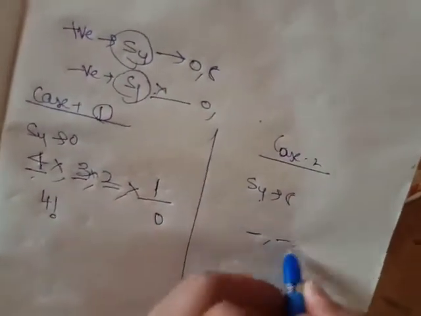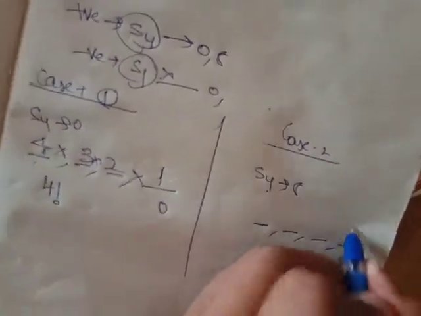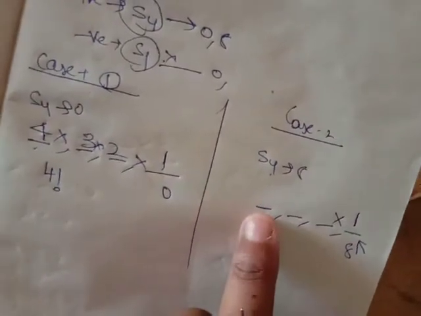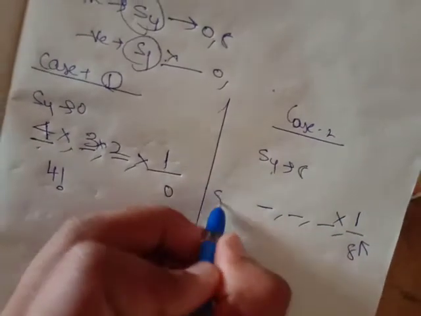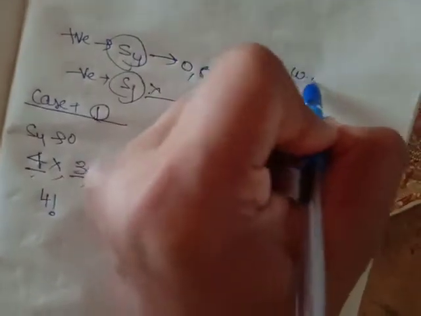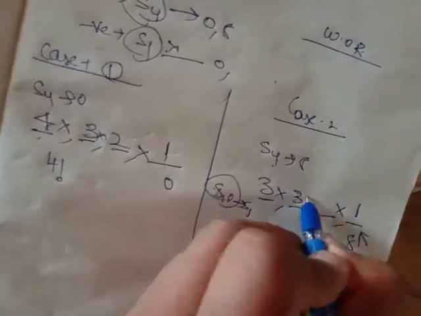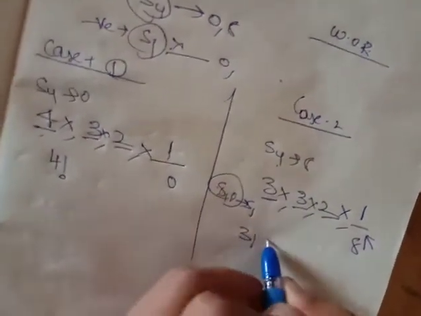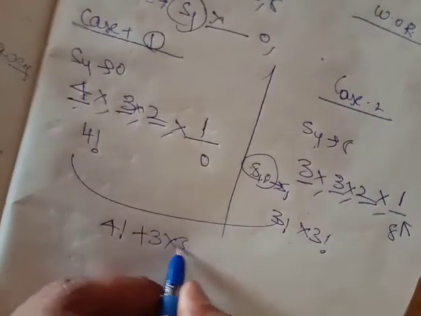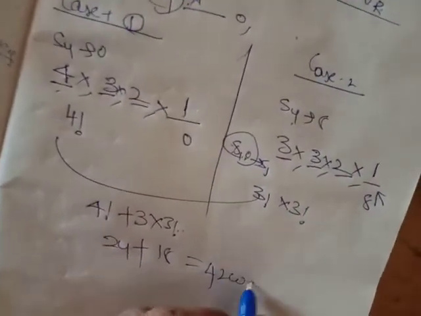Slot 4 is 8, meaning here 8. Let me assume that I kept it here. How many chances is it having? It is having only 2 chances now. It is having only 1 chance now. So here 8 should not be repeated, because 8 is already used. 0 also should not come here. In S1 we should not get 8 and 0, because it is a condition without repetition. So how many chances is it having? Only 3 chances. It is having 3 chances, then 2 chances, which is nothing but 3 into 3 factorial. So the combination is 4 factorial plus 3 into 3 factorial. What is that? 24 plus 3 into 6, 6 into 3 is 18, which is nothing but 42 ways.